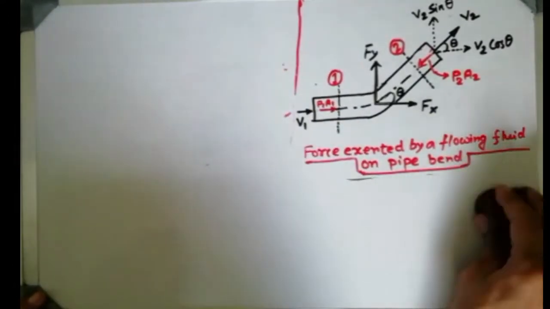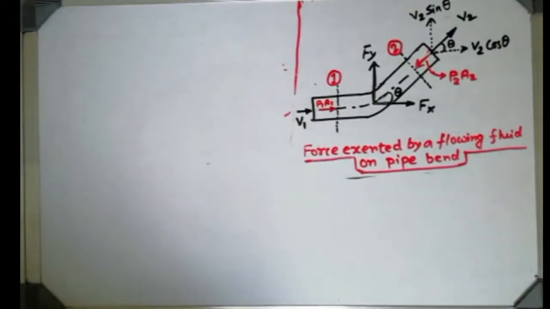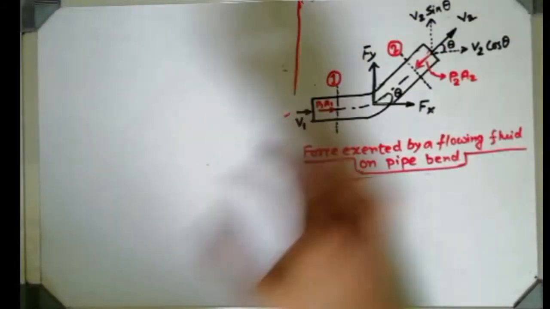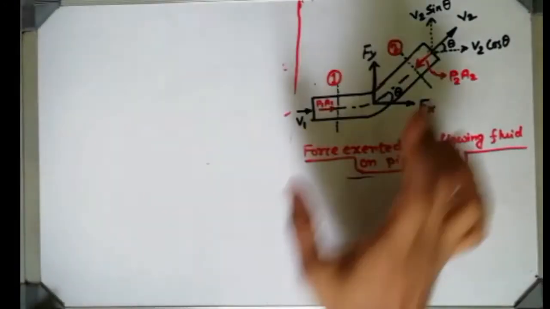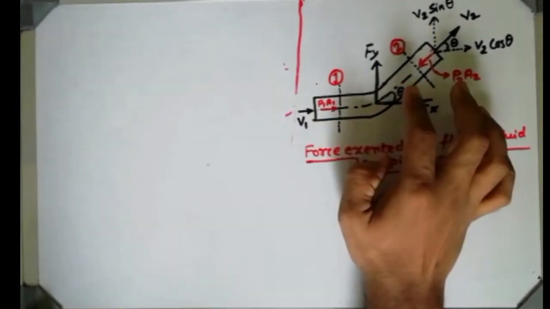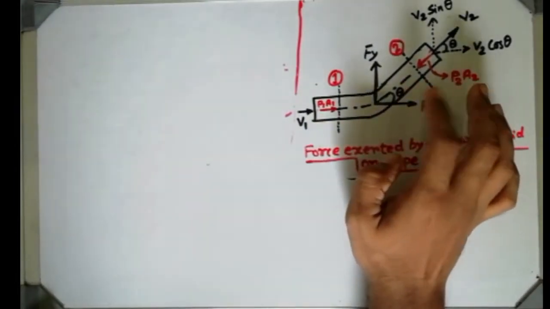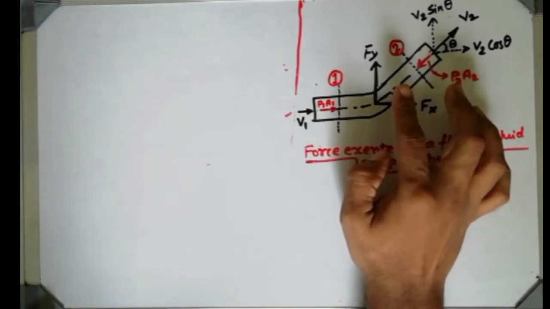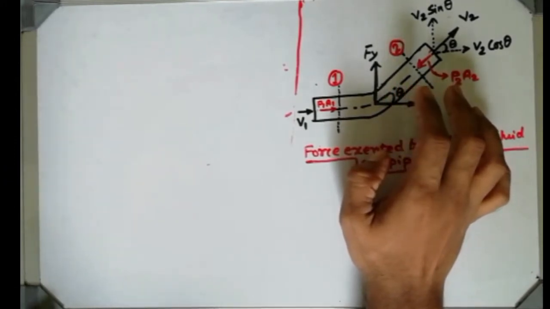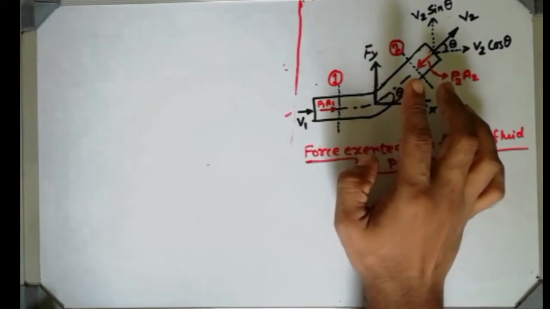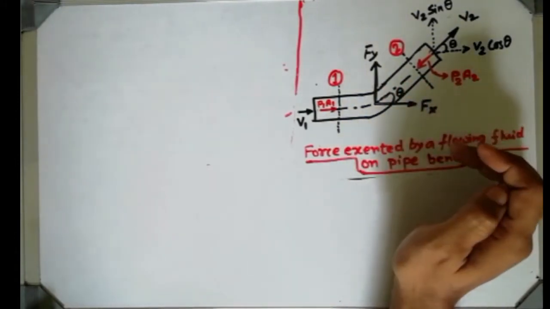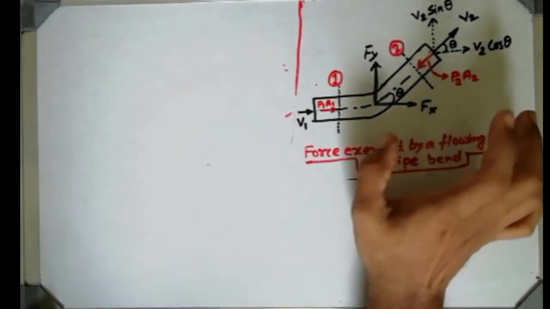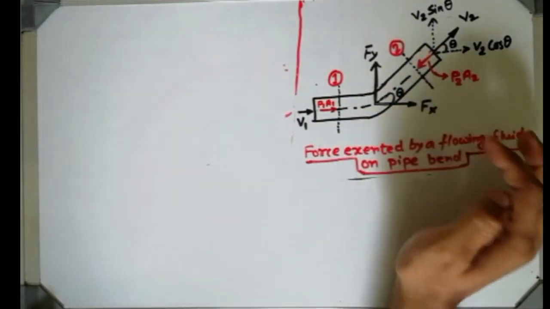Now coming to that particular drawing, it is a figure of a portion of a pipe bend. I am not saying that a pipe bend always looks like this. Any angle that pipe can be bent, because we use PVC pipes nowadays, and PVC is very easy to bend by applying heat. I am taking as an example that the pipe is bent in this manner.